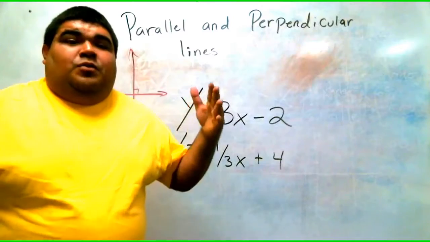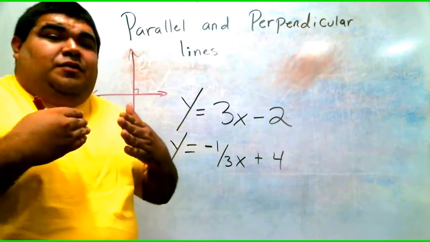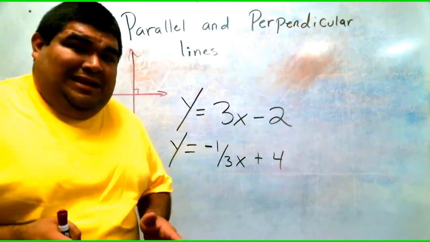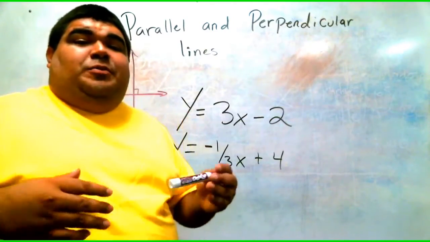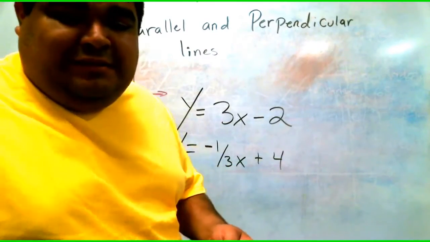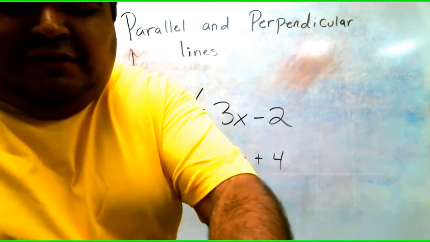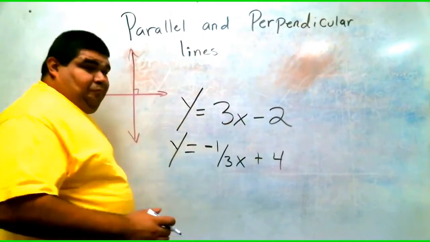So we really don't, like I said, we don't have to graph them. All we're doing is identifying. The rule for perpendicular lines is that your slope has to be the opposite of each other. So notice that on this first equation, your slope is 3.